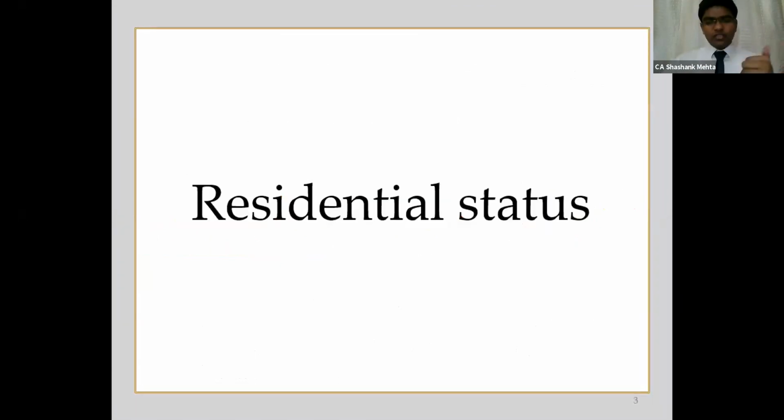Now we can start with the main context, that is, filing of return of income. Before filing of return of income, as you all know, we need to determine the residential status of the assessee. So what are the changes with respect to residential status for AY 2021?